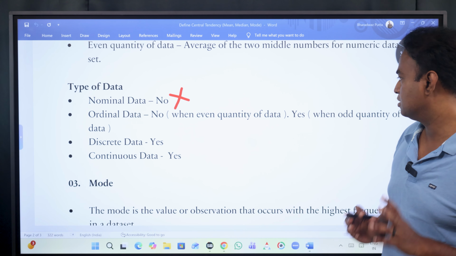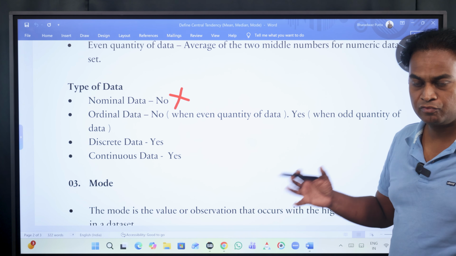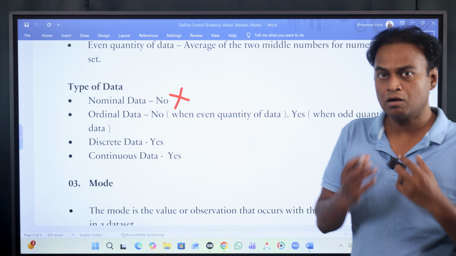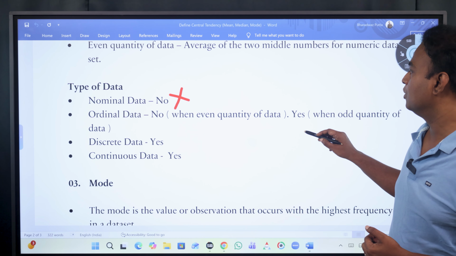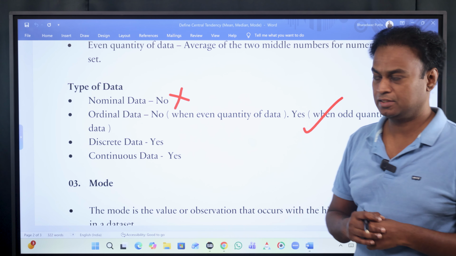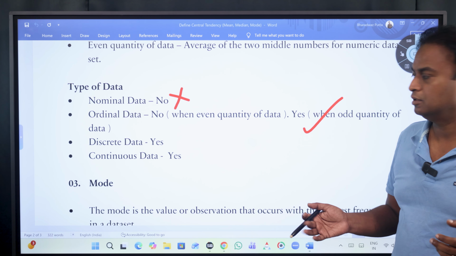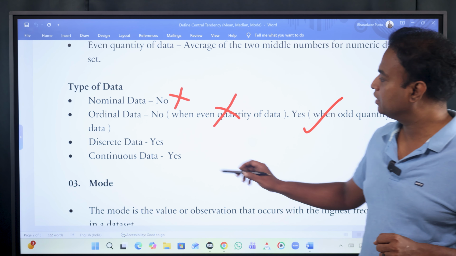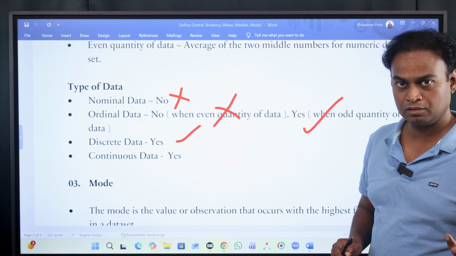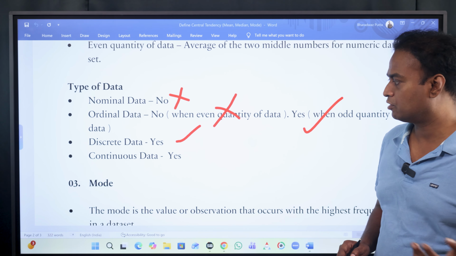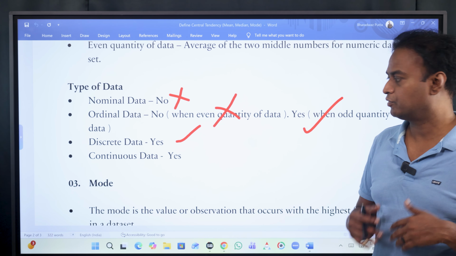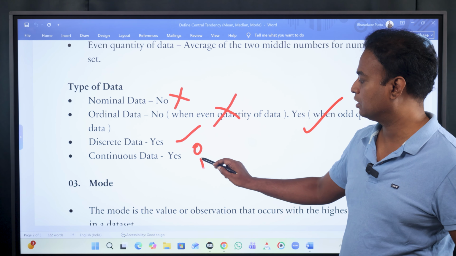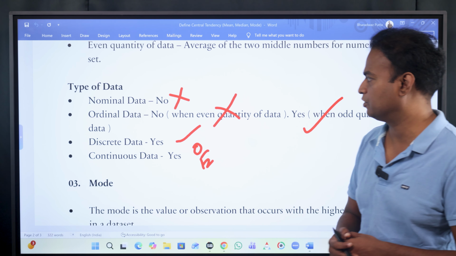When ordinal data is there and you have an odd quantity, for example small, medium, large, the medium one is the median. When you have an odd number of quantity, you can find the median for an ordinal data set. When you have an even number of quantity, you cannot find the median for an ordinal data set. But for a discrete data set, whether it is an even or odd number of observations, you can find the median. Even for continuous data, you can find the median, whether it is an odd or even number of observations.